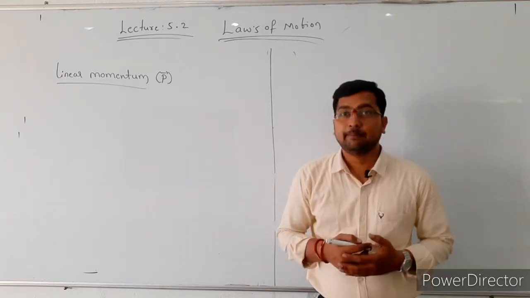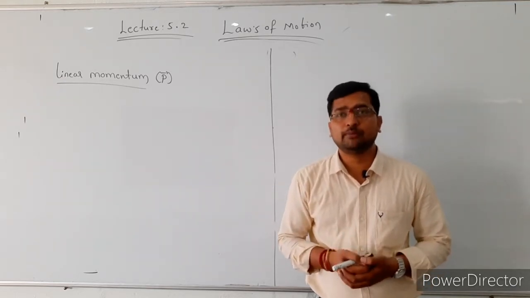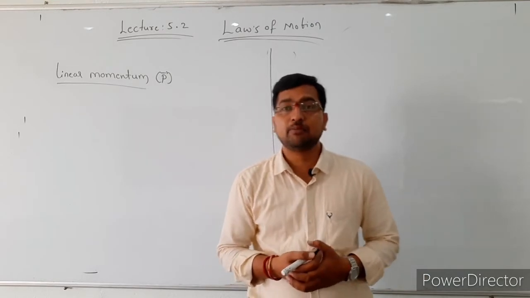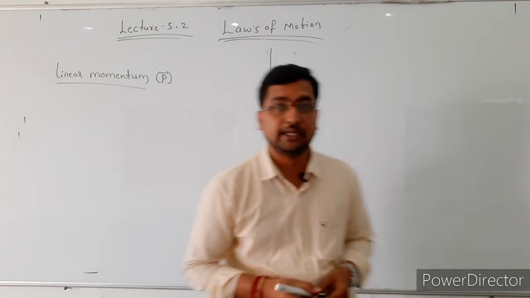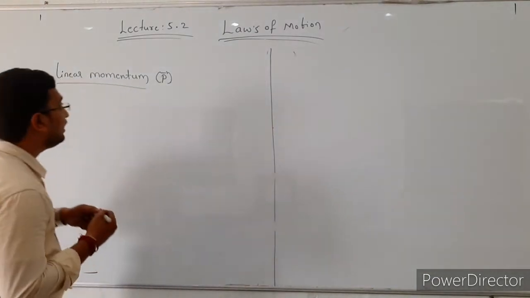So it is noted by P later. Okay. So then what do you mean by the linear momentum? Linear momentum means it is a product of mass and velocity.